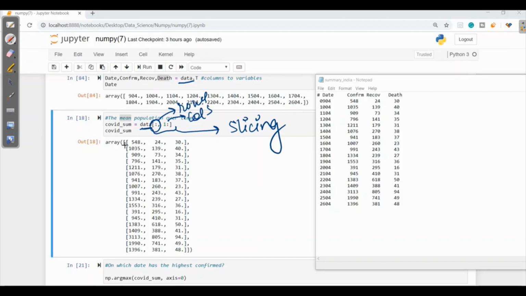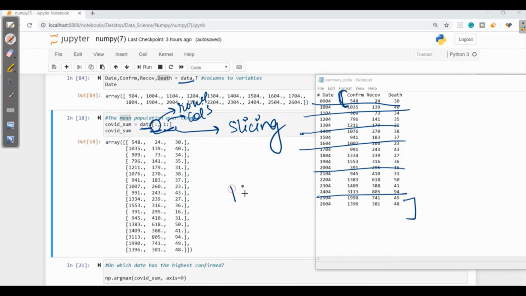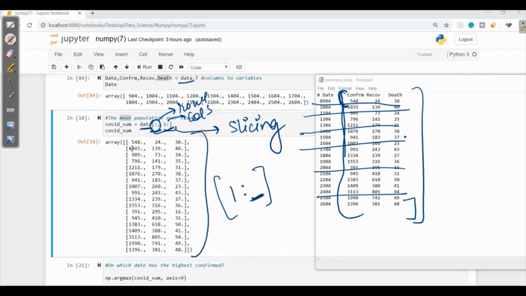So it says to give all the rows, that means all rows should be printed, but from the columns it should give from first up to last. When it is written 1 colon and it is blank after that, that means up to last it will be printed, but from the first itself, 0 will be ignored. So here when I compare, I got from 548 to last 48 values.